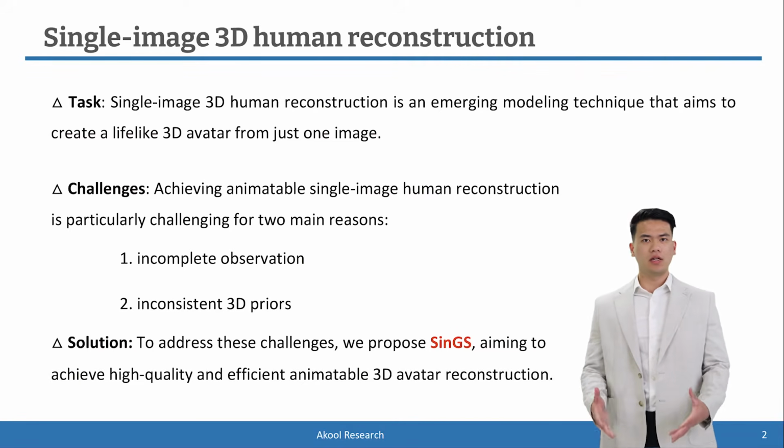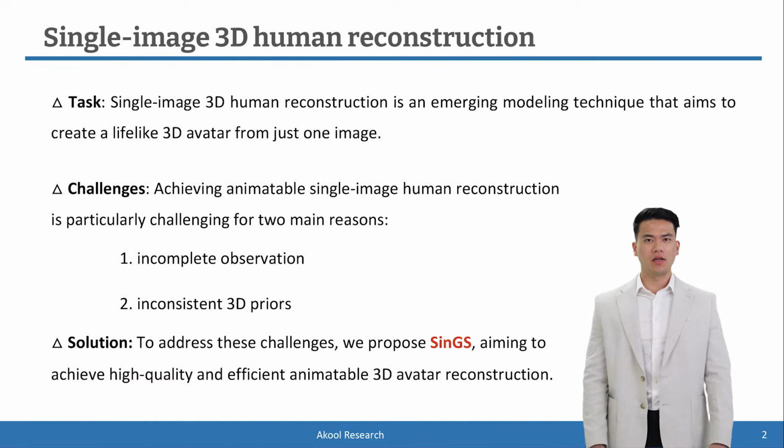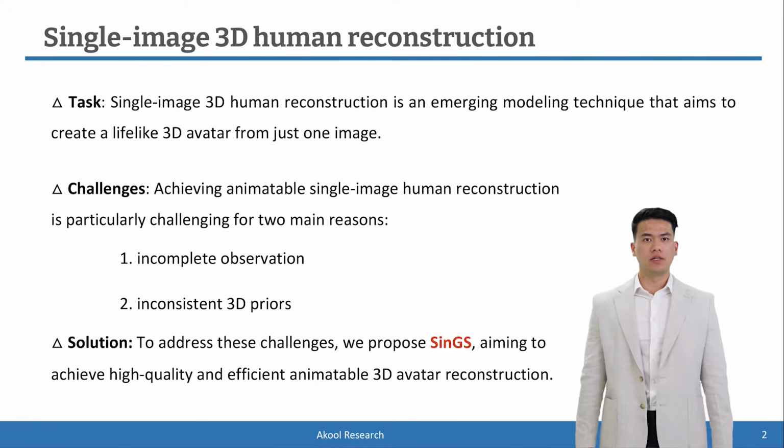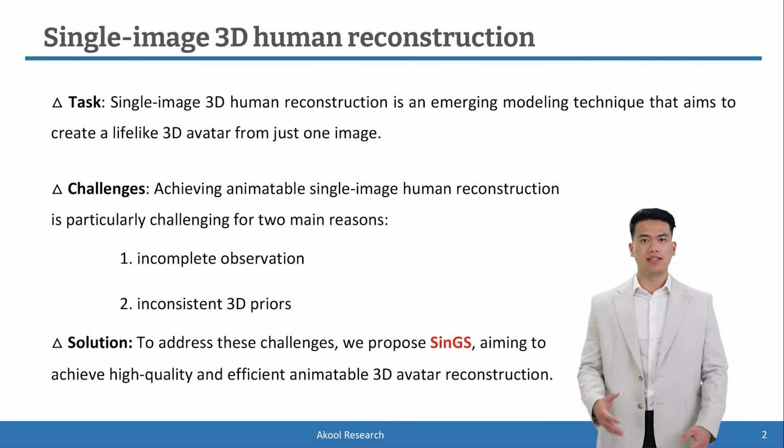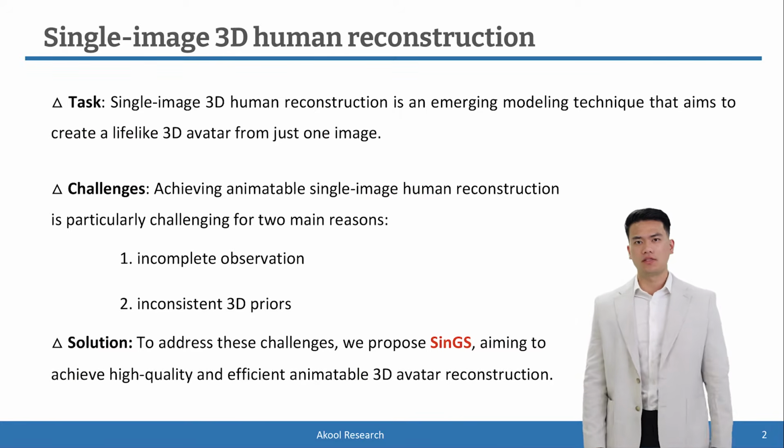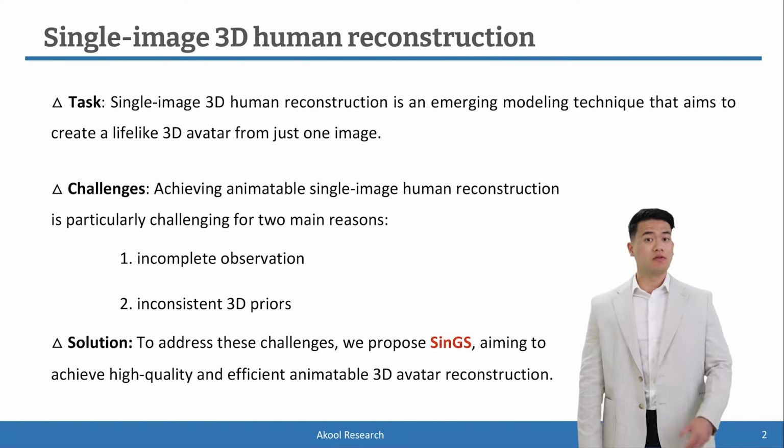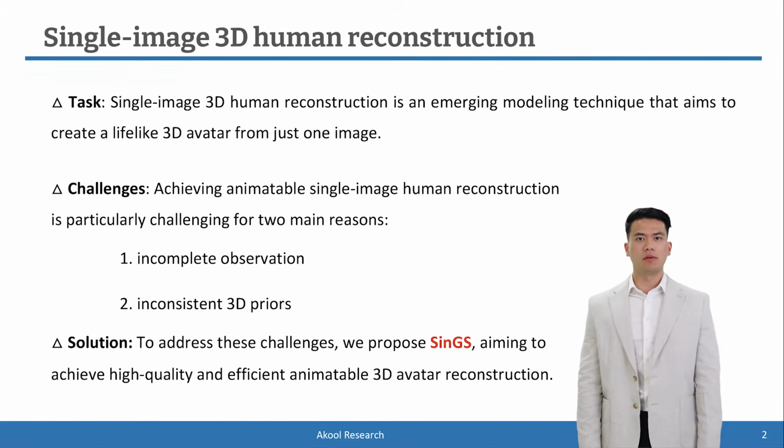Recently, 3D Gaussian splatting has made significant breakthroughs in rendering efficiency and quality, establishing itself as a mainstream approach for 3D avatar reconstruction. However, current 3D GS-based methods for single-image human 3D avatar reconstruction suffer from critical limitations in animation, as most are designed primarily for static assets. This paper aims to develop an animation reconstruction framework that achieves a high balance between efficiency and rendering quality.